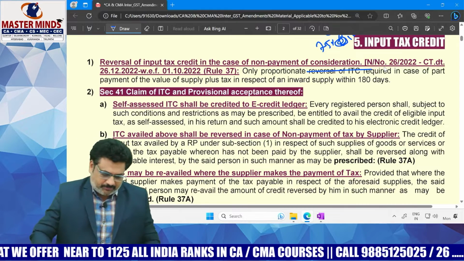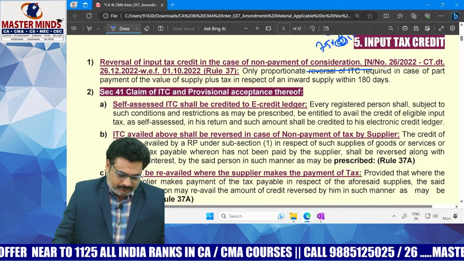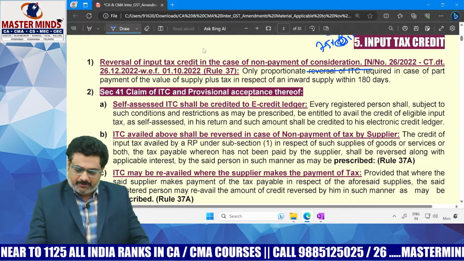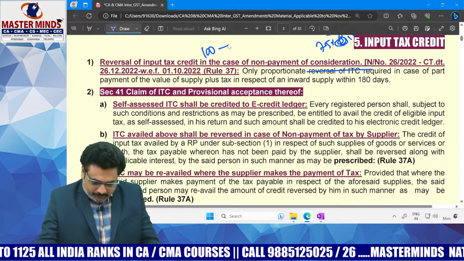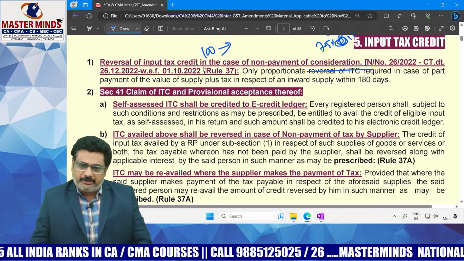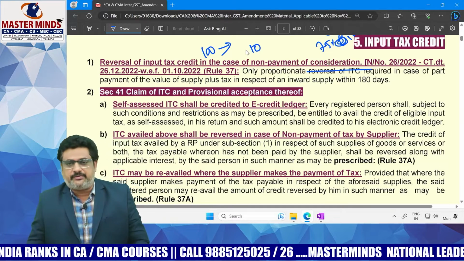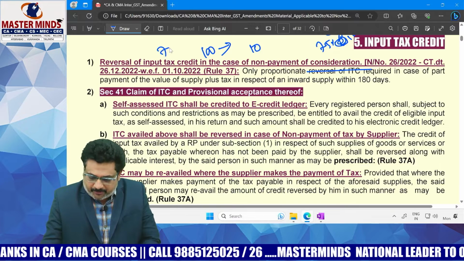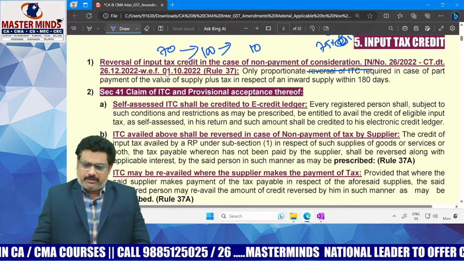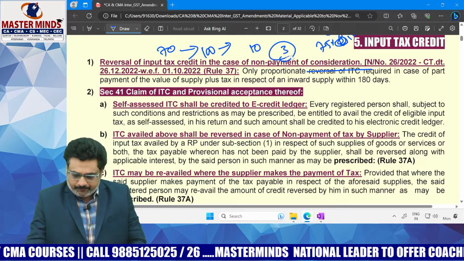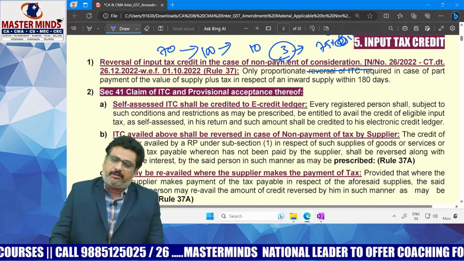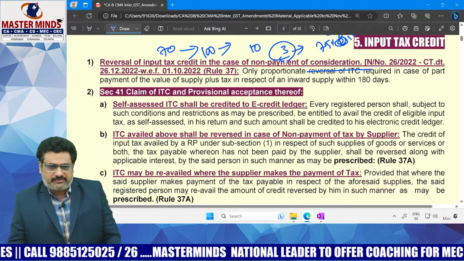Okay. Say, for example, previously the total amount needed to be paid is 100 rupees, and ITC was 10 rupees. Now you made the payment of 70 rupees. In that case, 7 rupees is allowed. Only 3 rupees is needed to be reversed along with the interest. That is the point.